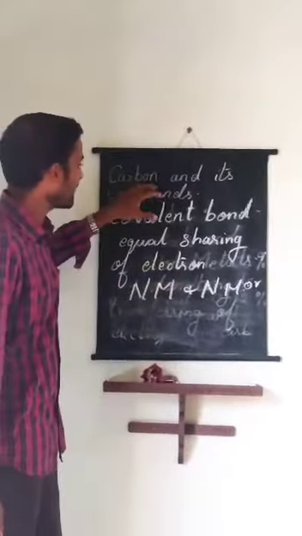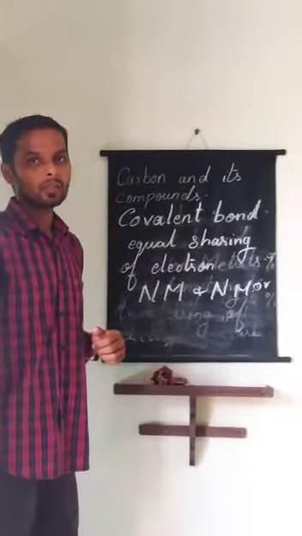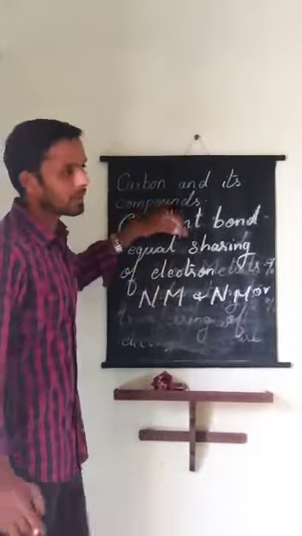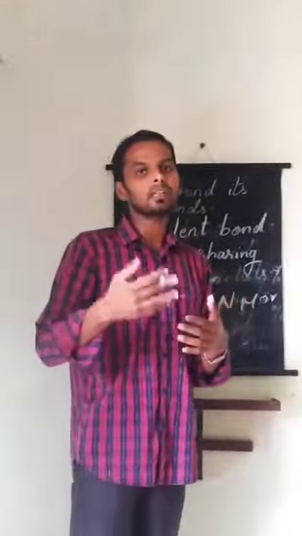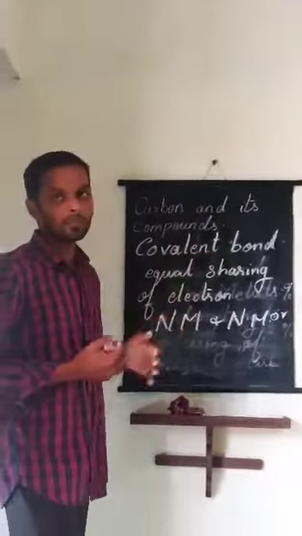So in carbon and its compounds, only covalent bond will be formed. Carbon will equally share electrons with another carbon.